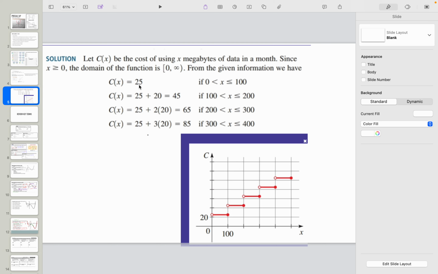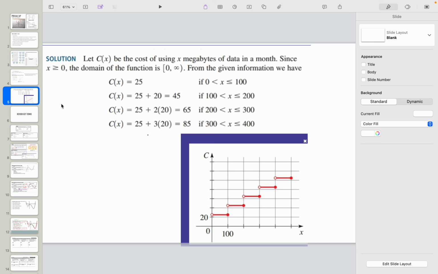First is going to be 25 when x is 0 to 100. Right? That's showing it here, it is going to be 25. Then between 100 and 200, well, now it's going to be 25 plus 20. And it's going to be that the whole way till I get to 200. And then it's going to jump because now I have to pay 2 times 20 plus the original 25 and so forth. All right, so I hope that helps with those two common questions.